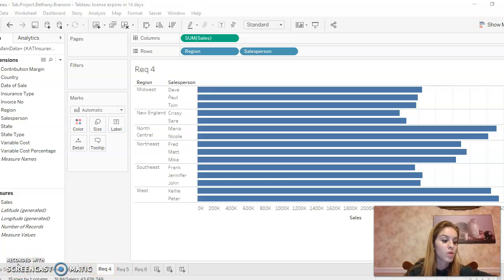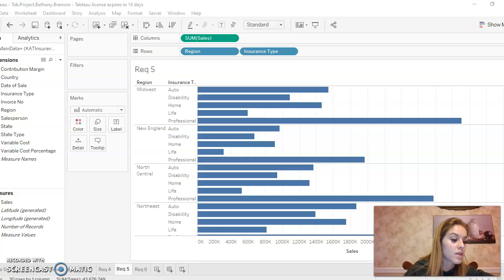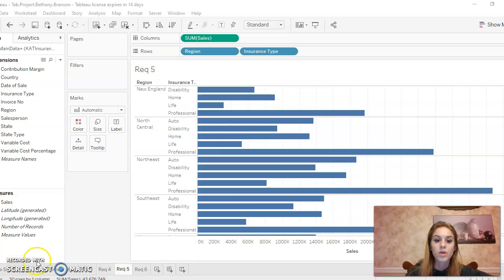The total dollar amount sold for each type of insurance can be shown under requirement 5 with the sales in the column and the region and insurance type in the rows. By putting those in the columns and rows, you can see in this graph the total dollar amount of each type of insurance sold by region, and it shows that the Midwest did the best in selling professional insurance, as well as the Northeast.